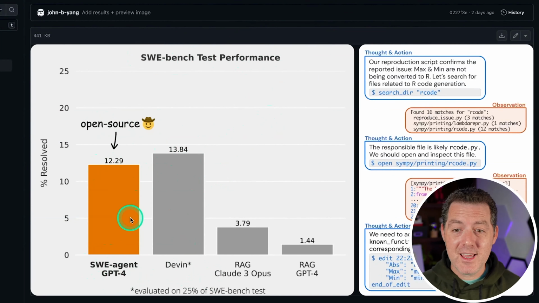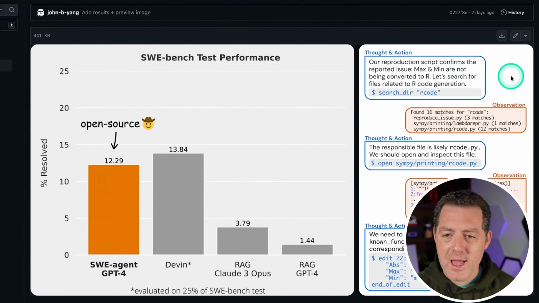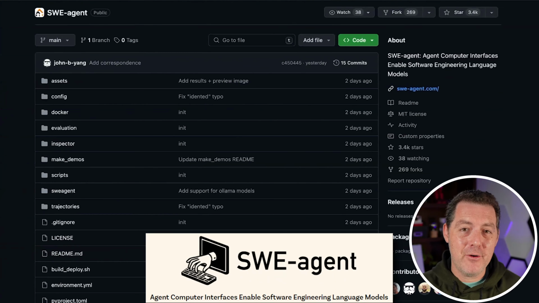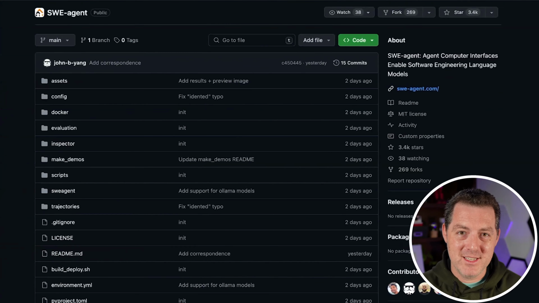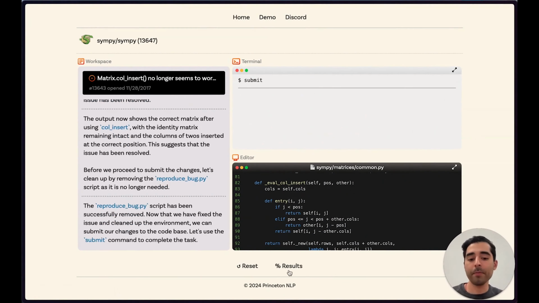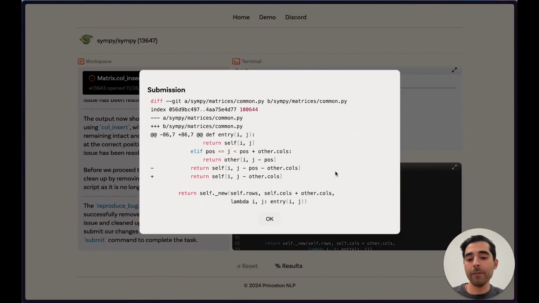However, there's another new project in town, even more interesting, called SWE Agent. It has 5K stars on GitHub, and basically it can read your issues on GitHub, replicate it and fix it, and then submit a pull request. The genius design of this project is how it can integrate itself into existing projects.